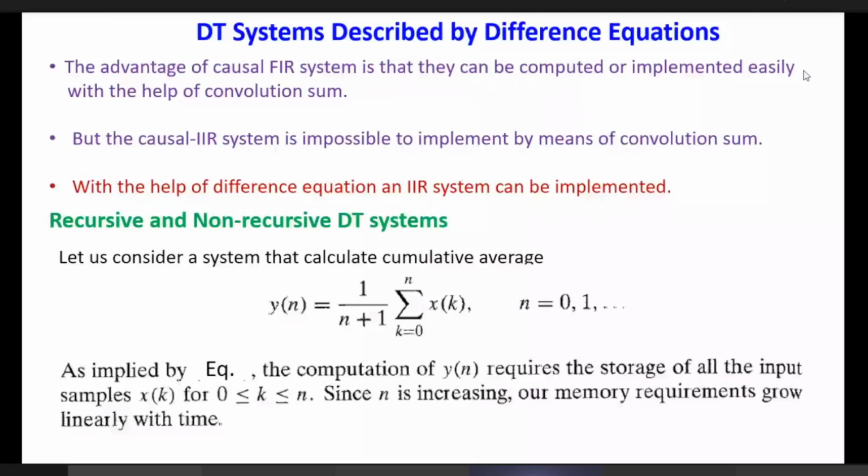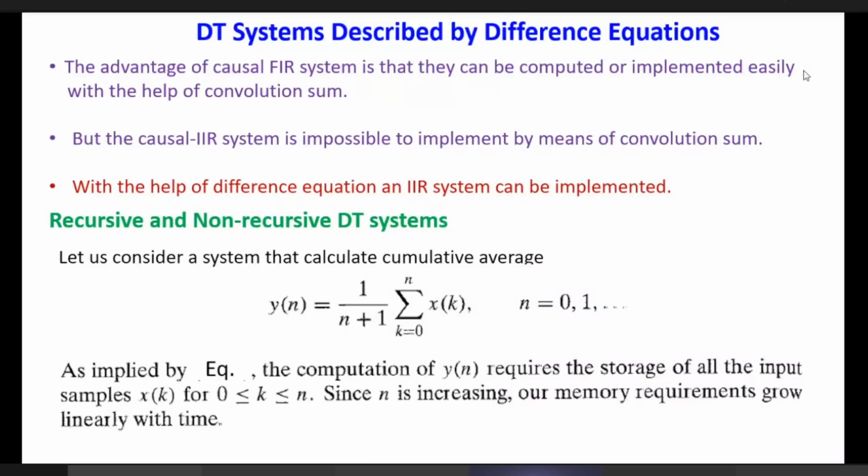You just put it on a table, using the tabular method or graphical method that we discussed earlier, and it is easy to compute the output. But if it is an IIR system, then the impulse response duration is from 0 to infinity. So you can imagine how much complexity there would be to calculate the output using the convolution sum.